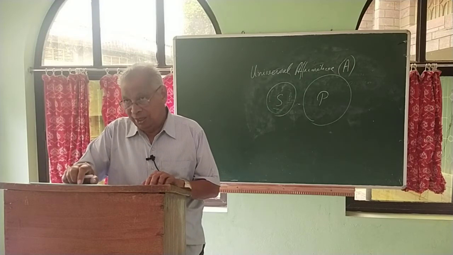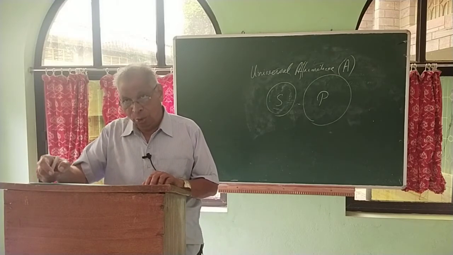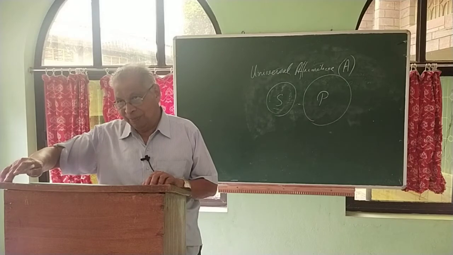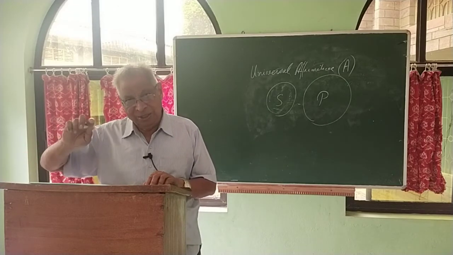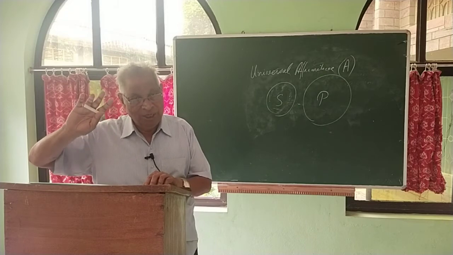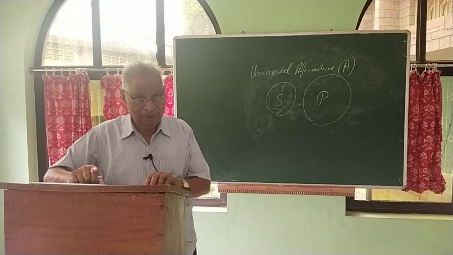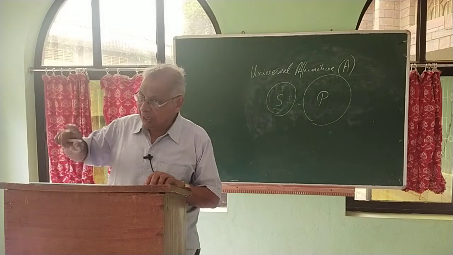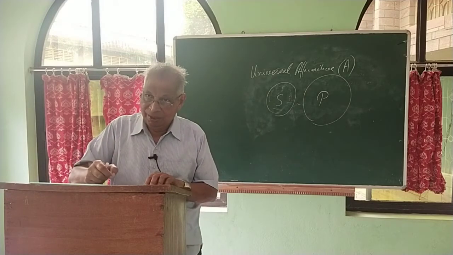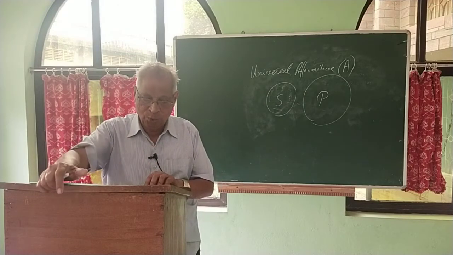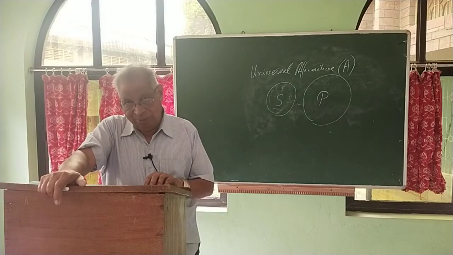When you say one of the ministers, that is also particular. Or almost all the ministers are liars. Almost all. That means insofar as we do not include everyone, it is particular. There we are saying the subject is particular because it does not include all the ministers, but only some of them.